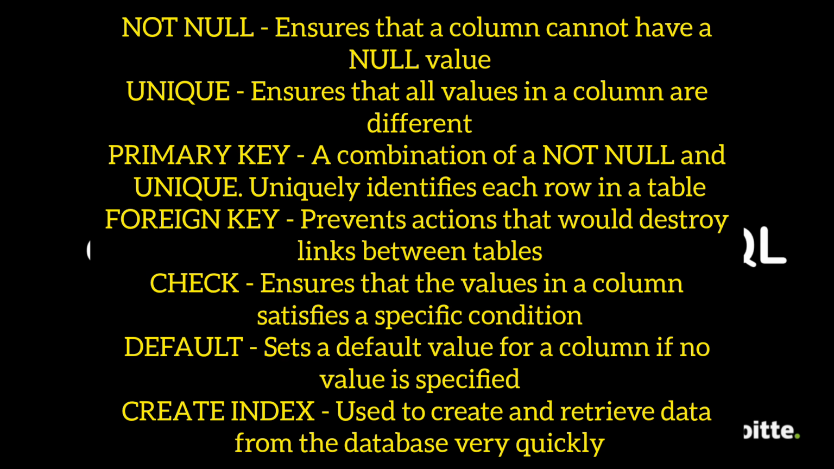Check ensures the value in a column satisfies a specific condition. Default sets a default value for a column if no value is specified. Create index is used to create indexes and retrieve data from the database very quickly. So these are the different constraint types we can talk about.